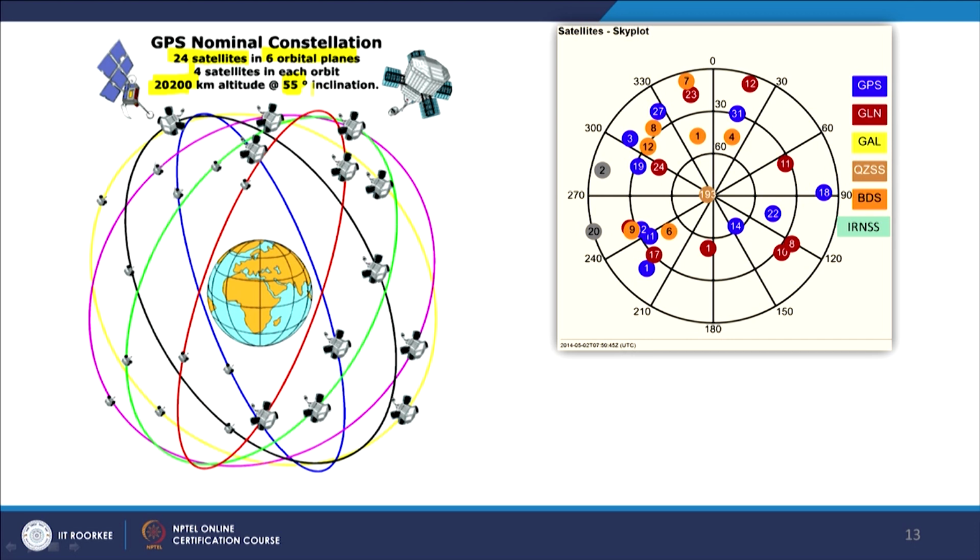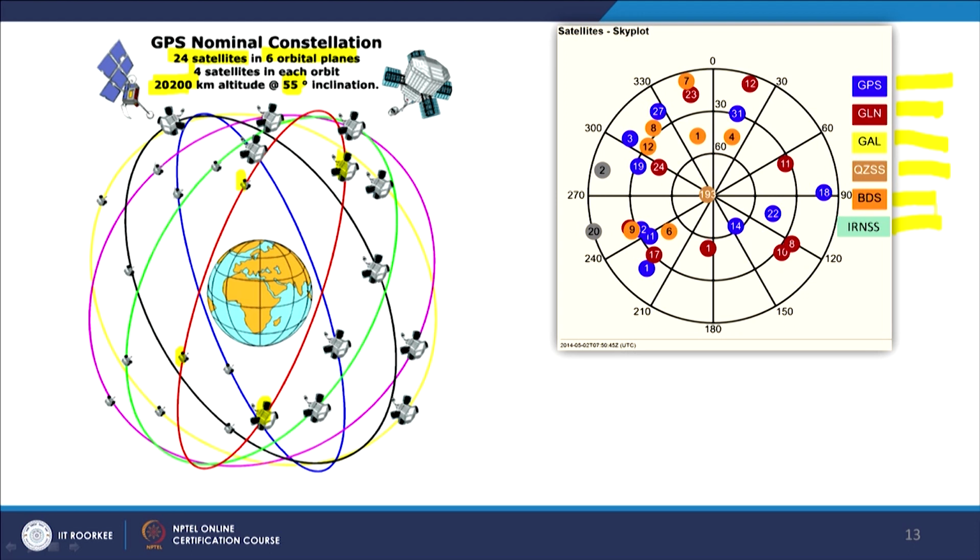In each orbital plane there are 4 satellites at equal distance. So, if I take this red one, there is one satellite here, one here, another must be this one, and another is this one, and distance wise they are the same. So, these are the geosynchronous satellites. The example also shows that not only GPS, which is the American system, you also have GLONASS, which is a Russian system, Galileo, which is the European system, QZSS, which is Japanese, BDS, that is Baidu, which is Chinese, and of course IRNSS, which is the Indian system.